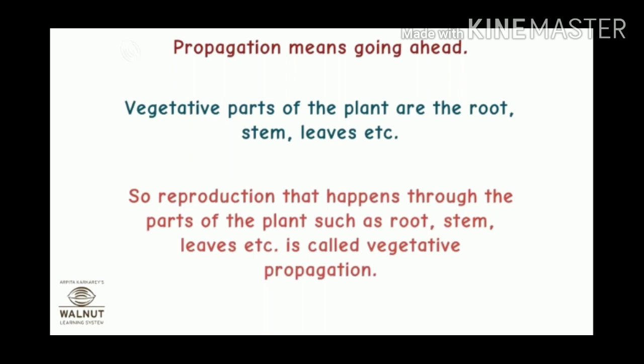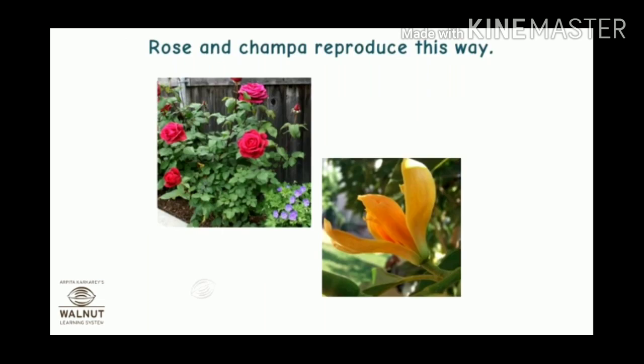Propagation means going ahead with the help of vegetative parts: roots, stem and leaves. I will discuss it. So students, we can say that reproduction that happens through a part of the plant such as root, stem and leaves is called vegetative propagation. Rose and champa reproduce in this way.